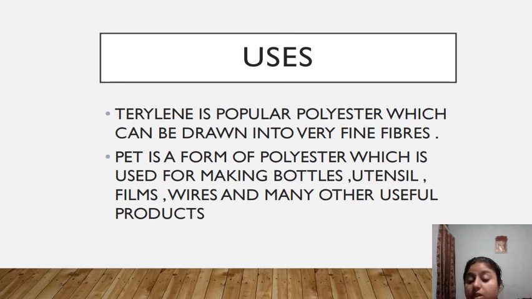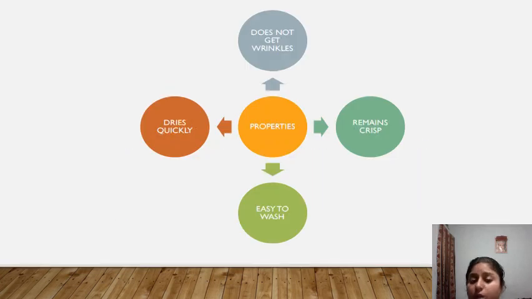Polyester. Yes, with the help of polyester we can make many products. Like what? Like bottles, utensils, wire. There are many things which we make with the help of polyester.